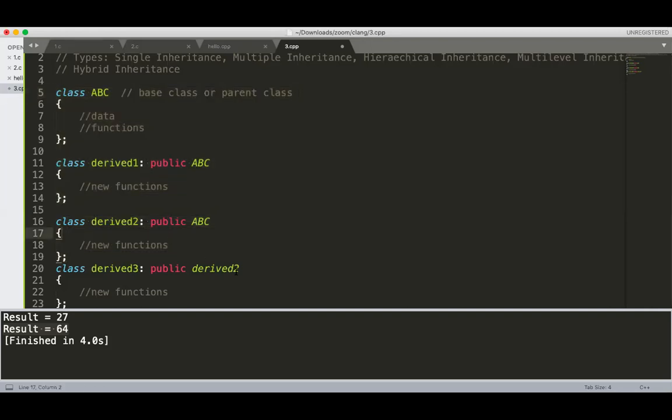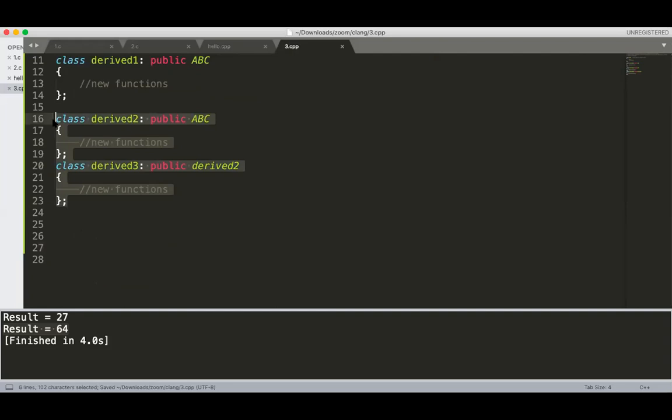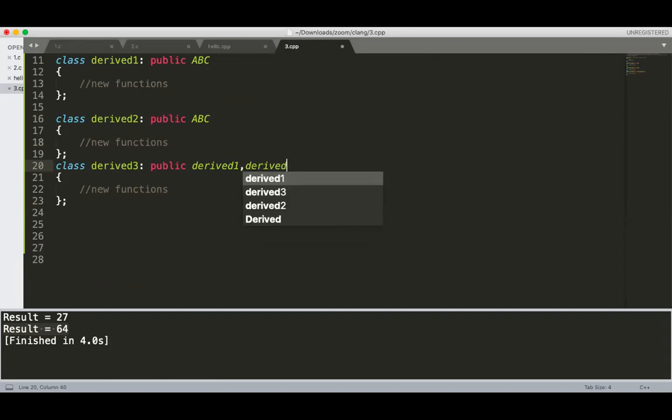Now what I'm doing here, Derive1 comma Derive2.